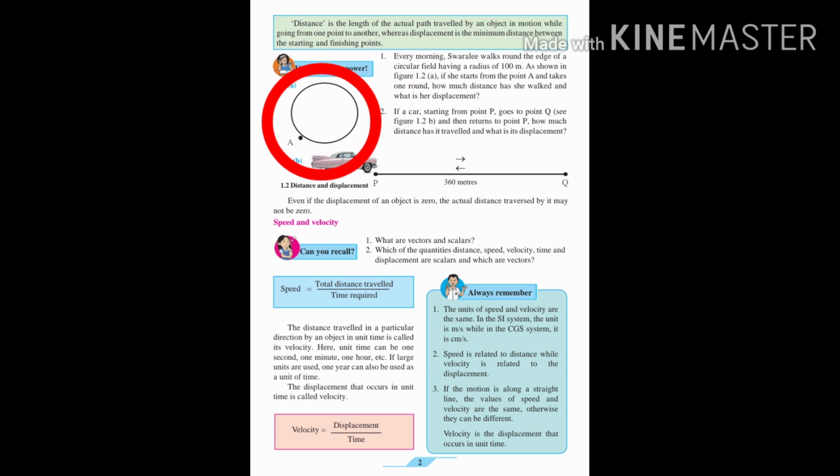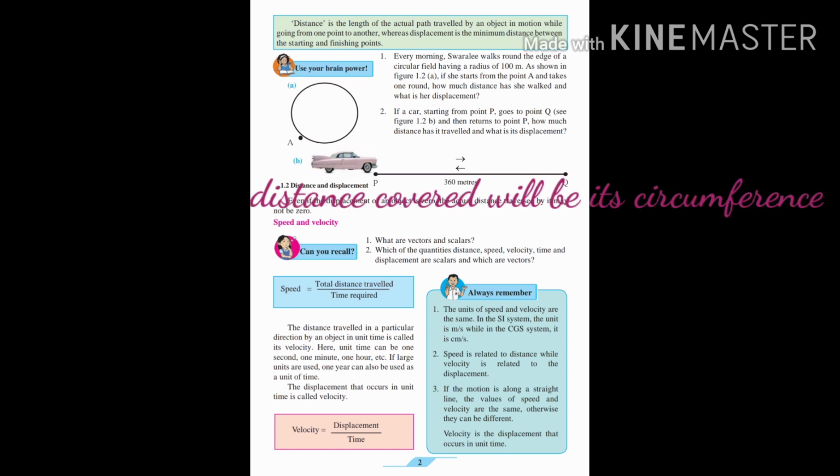Where she starts, she ends. If you have to calculate the total distance she walks in the circular lawn, that will be the circumference of the circular lawn, that is 2 pi r, which means 2 into 22 upon 7 into 100 meters. Whatever the answer is becomes the distance she traveled.